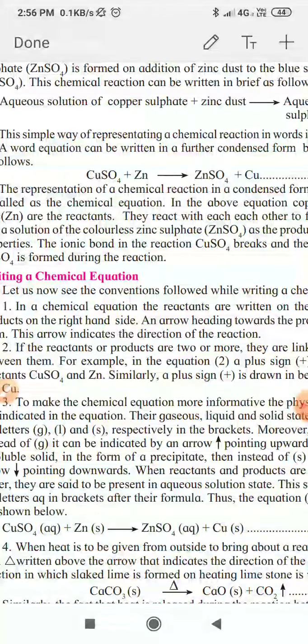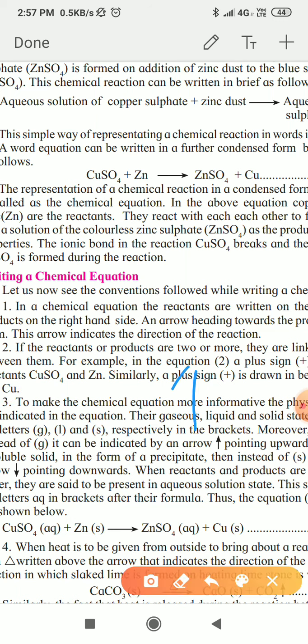So if reactants are in solid, liquid or gas physical state, their physical state is written in a bracket with small letters. For gas small g, for liquid small l and for solid small s. And if the product is gaseous, then instead of writing that symbol we can draw a vertical arrow in front of that product, like this, in the vertical direction. So this vertically upward arrow indicates the product is a gas.